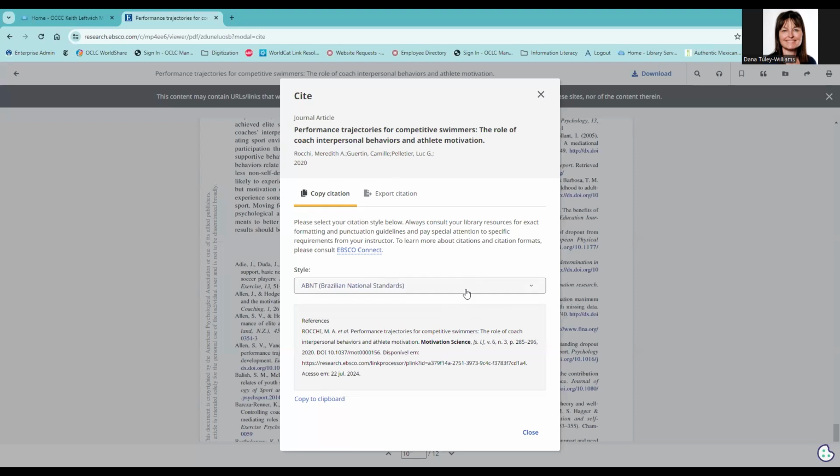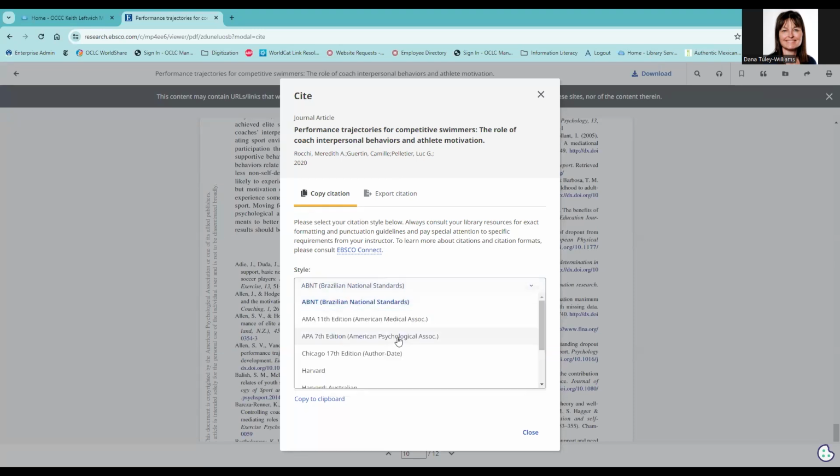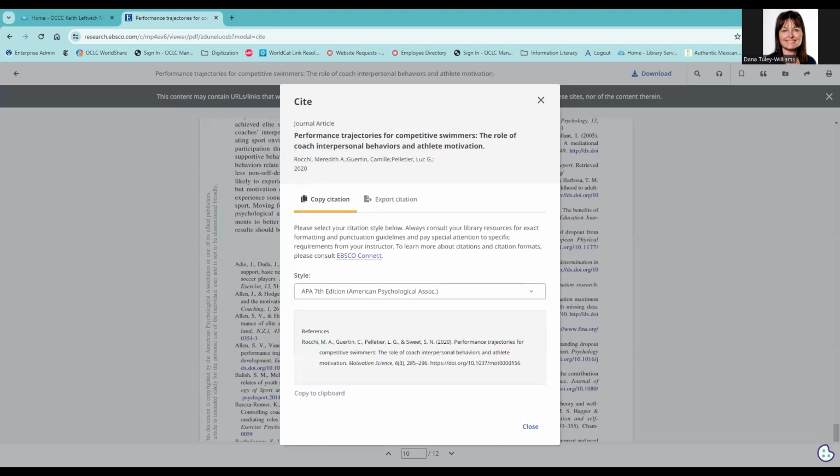You'll see that it provides citations for several different styles, such as MLA or Chicago. For psychology courses, you'll be using the American Psychological Association style, or APA. You can copy this citation. Be sure to double check it. Occasionally there are errors or formatting is lost.